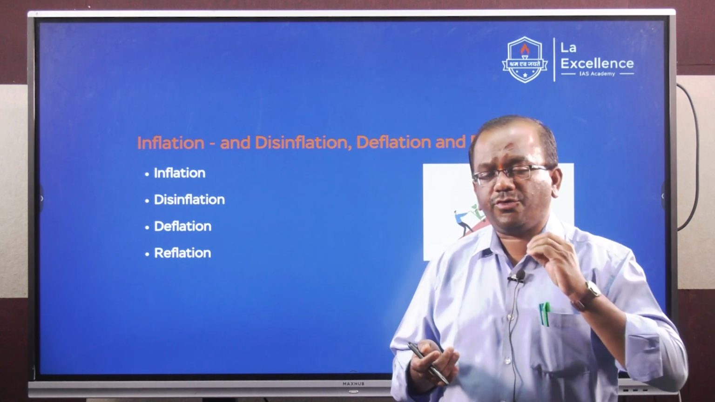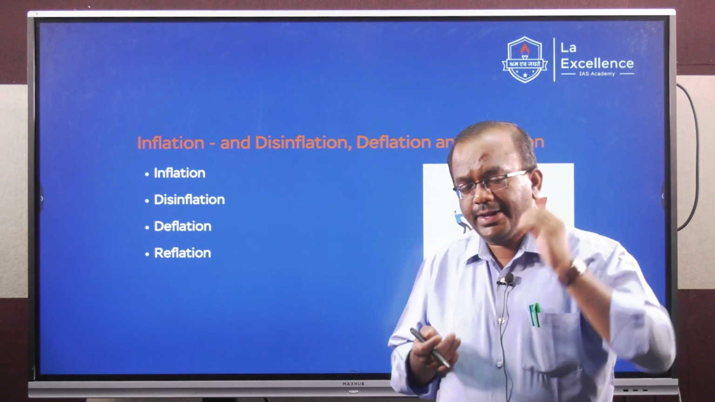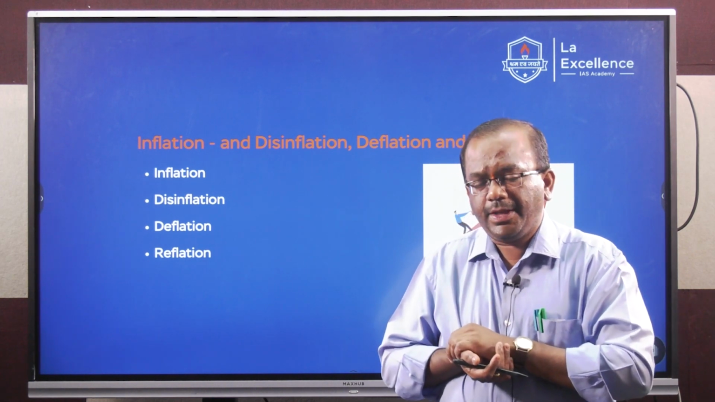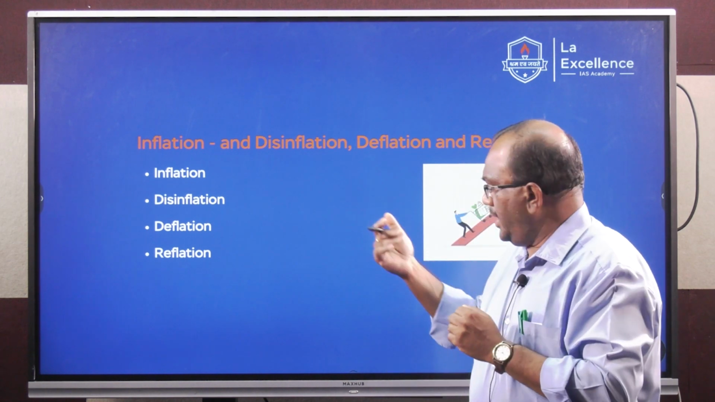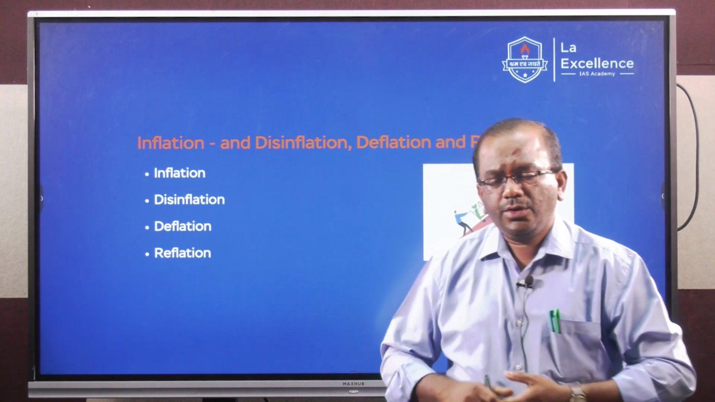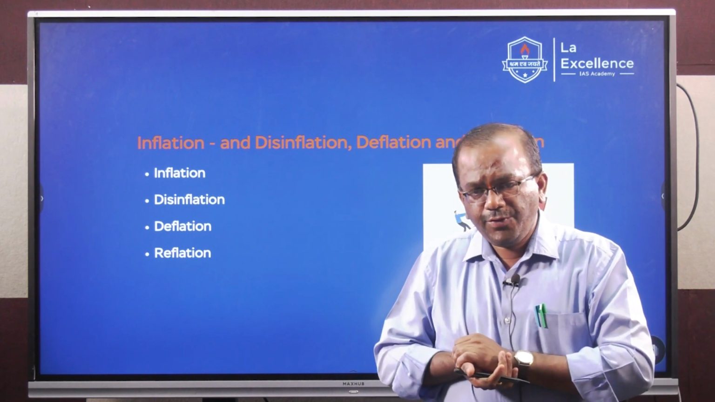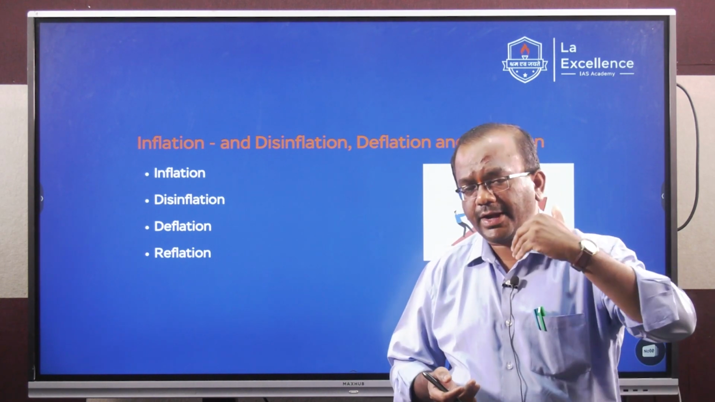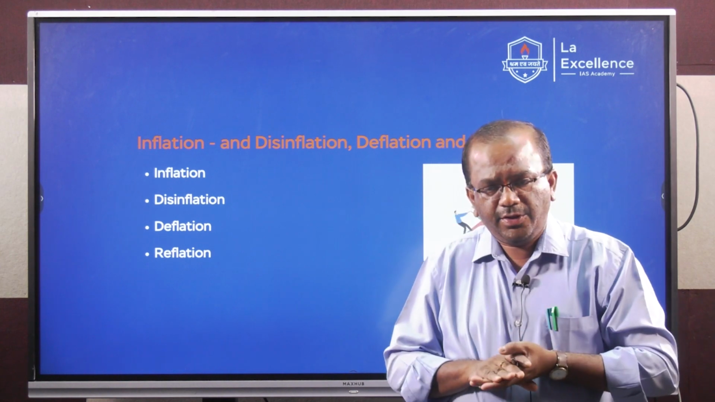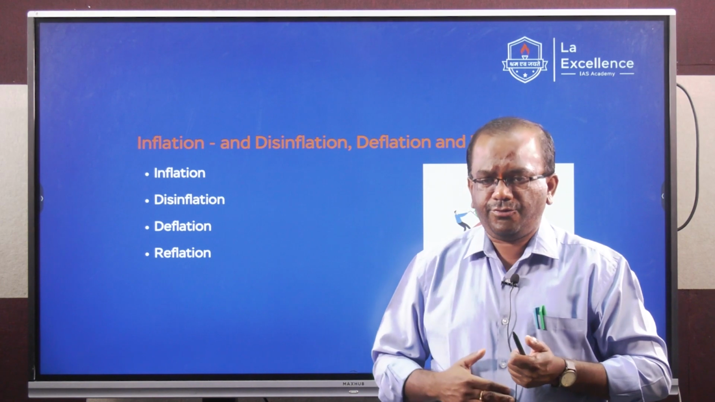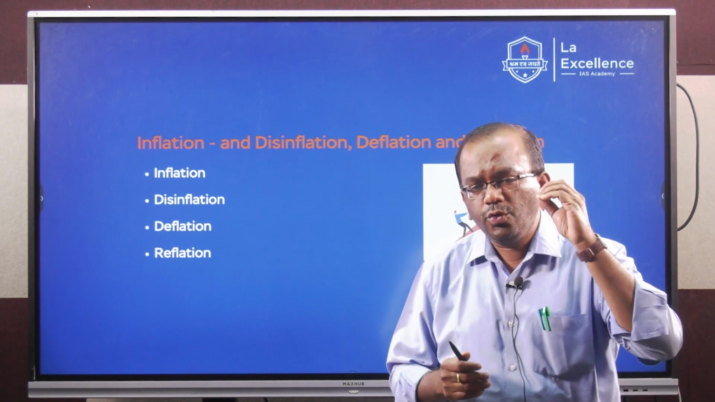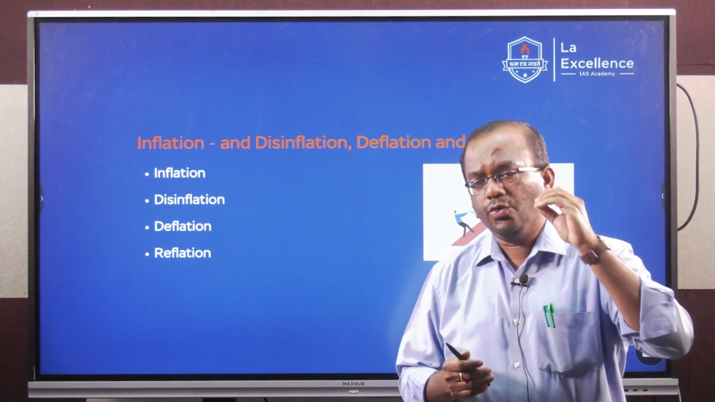So disinflation has to be a very carefully calibrated policy, or a very carefully drafted policy. Then students, deflation. So what is deflation? If inflation is a consistent increase in the price of goods and services, deflation is a slump in the prices, that is too few money chasing too few goods.